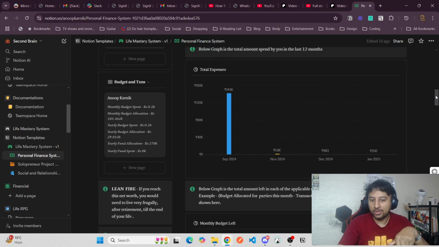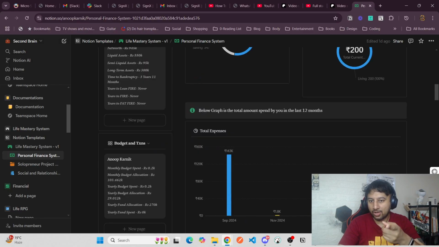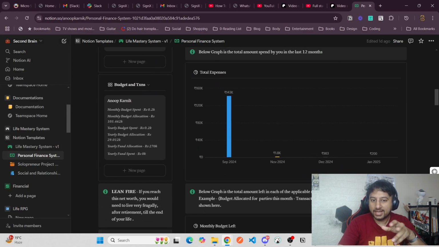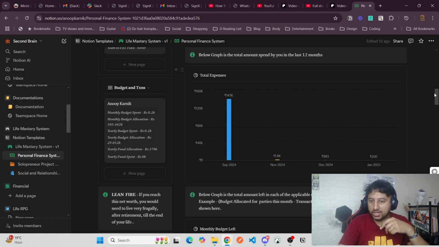I have added each of the individual ones from here. These are the total expenses I have already spent monthly, and this is the current month. The last 12 months are shown here.